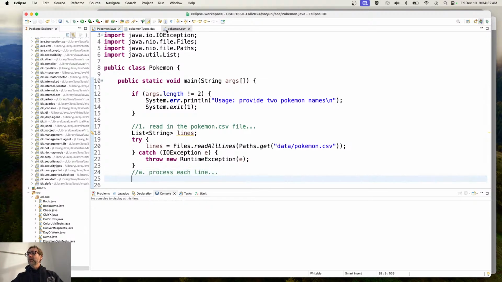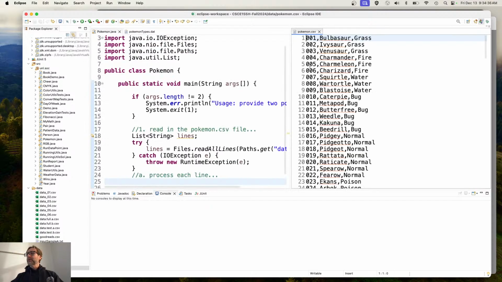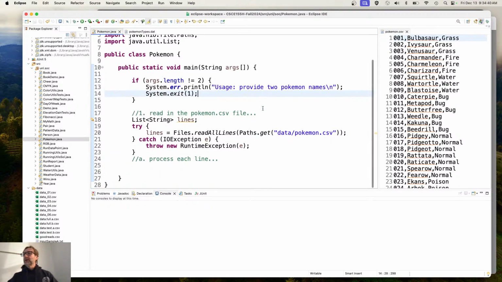Now remember what the Pokemon line looks like. What I'll do here is put a split screen here so that we can look at it at the side. Right? So each line is going to be their ID, which is kind of irrelevant, their name, and then their type. If I had 3 pieces of data, that's telling me that maybe you want to create a Pokemon class, which we've already done, right? And hold all 3 of those pieces of data. And you can do that.